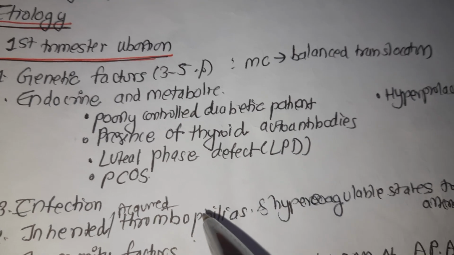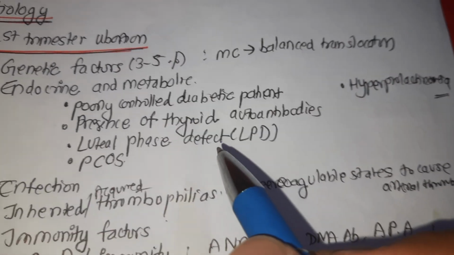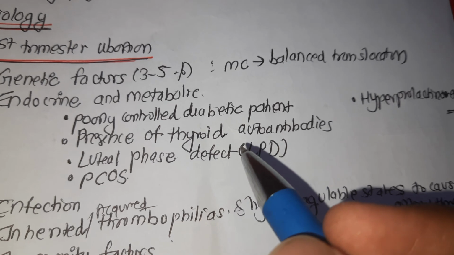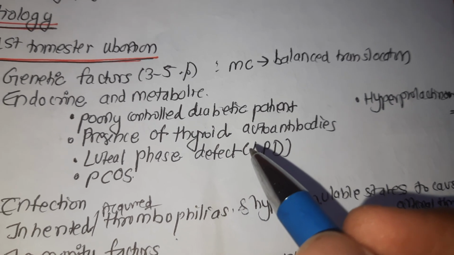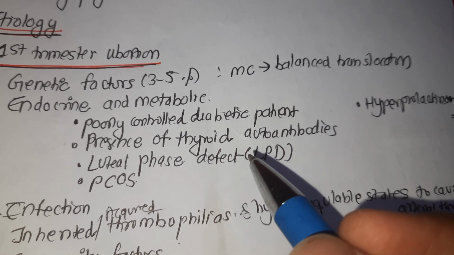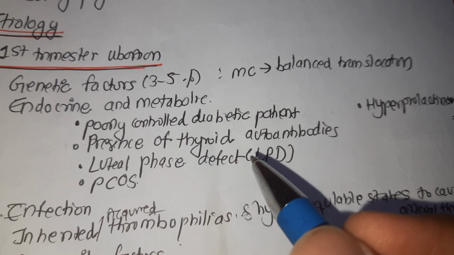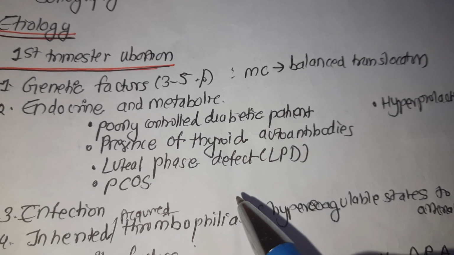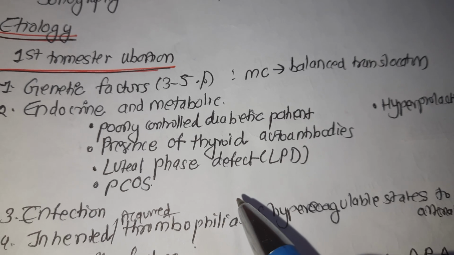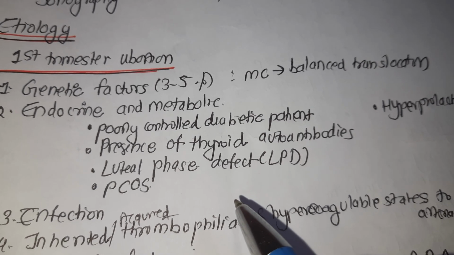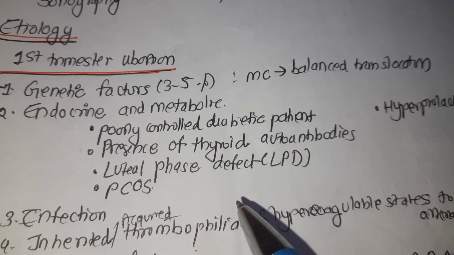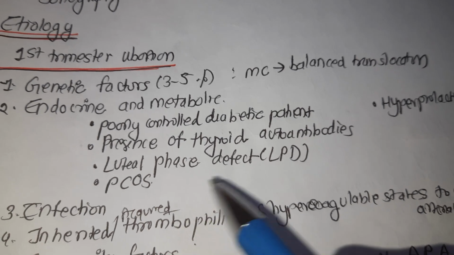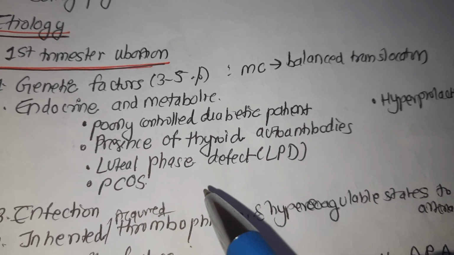Untreated hypothyroidism increases the risk of miscarriage, in women who had been euthyroid before pregnancy. The luteal phase defect, with less production of progesterone, is often related, but whether the diminished progesterone level is the cause or effect is really not clear. So this is luteal phase defect.